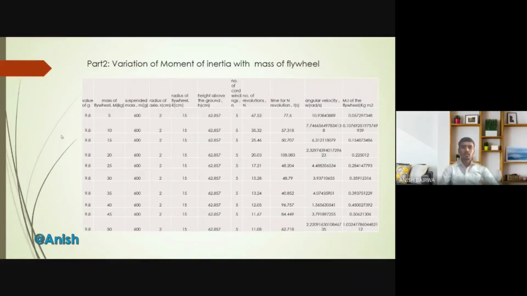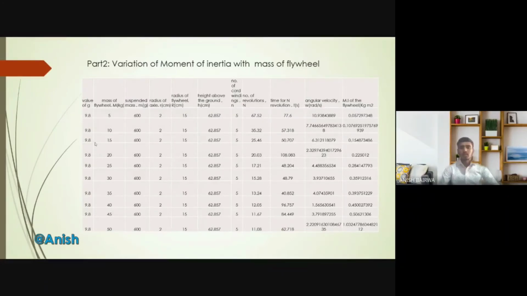And radius of flywheel, capital R, I have taken 15 centimeter and keeping it constant. And height above the ground is small s, which is 62.857 centimeter and keeping it constant. And number of cord windings, small n, is 5 that I have taken and keeping constant.